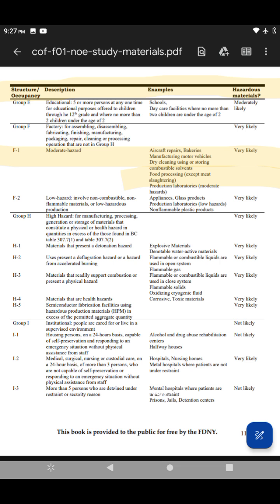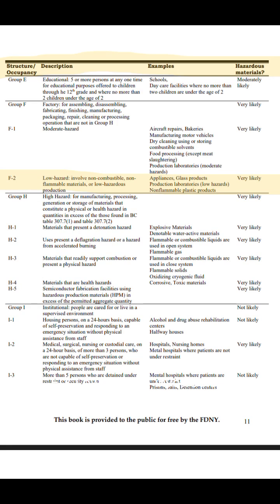Moderate hazards, very likely. F2 low hazard, involve non-combustible, non-flammable materials or low hazardous production: appliances, glass products, production laboratories. Low hazards, non-flammable plastic products.